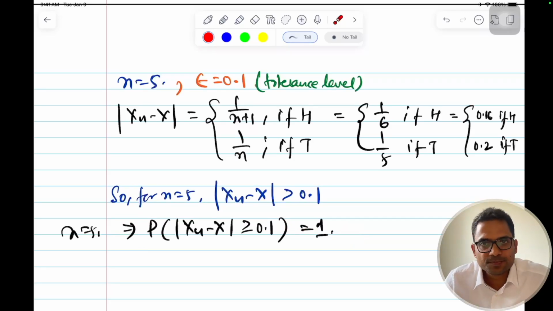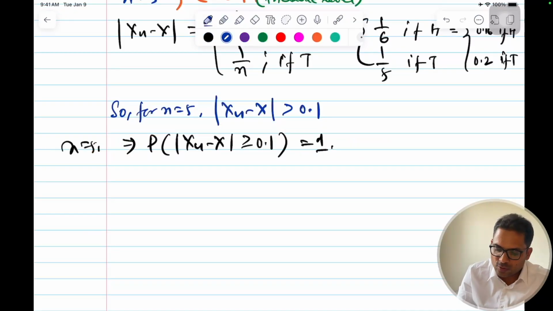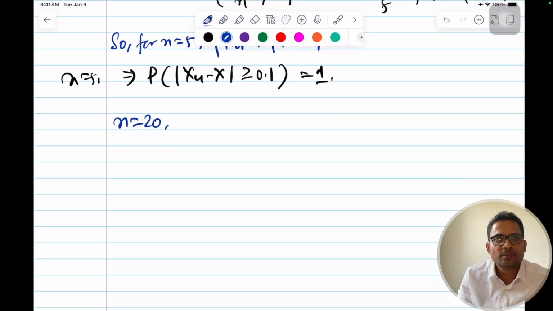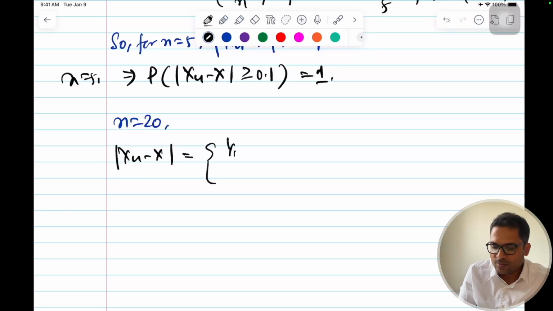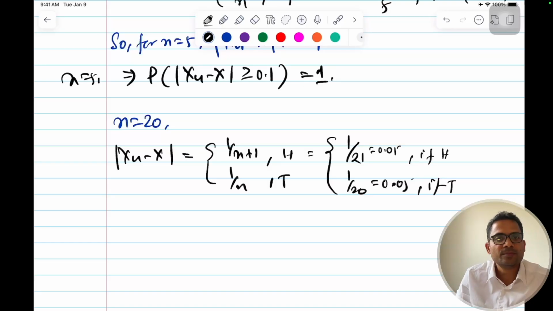Okay, now let's increase it. This is equal to 1. Now what if n is equal to 20? My xn minus x is defined as 1 by n plus 1 and 1 by n. This is for heads, this is for tails. This is equal to 1 by 21, that is 20 plus 1, and this is 1 by 20. So this is very close to 0.05, and this will also be very close to 0.05. This is if head, if tail, right?